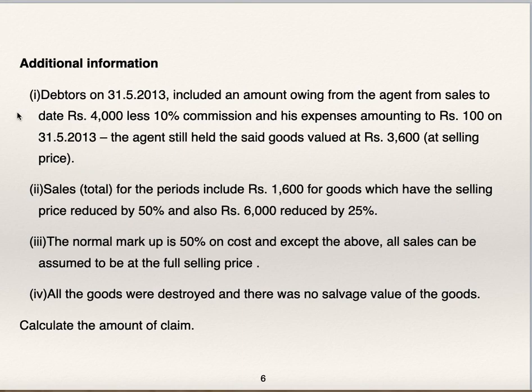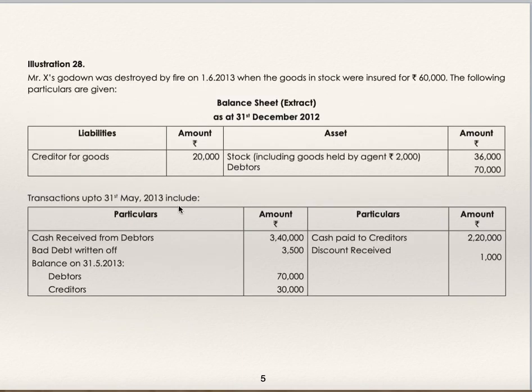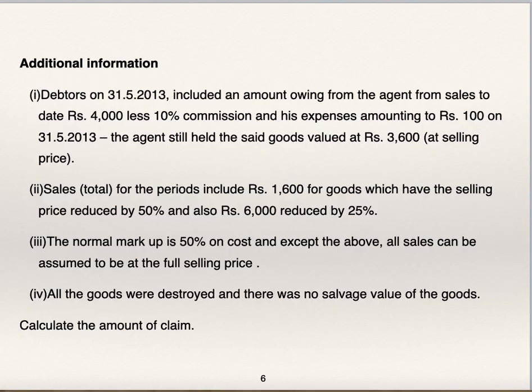So just now we have seen balances as on 31st May 13. The debtors balance is given as 70,000, which includes the amount owing from the agent. The agent has sold goods worth rupees 4,000. His commission is 10% and his expenses are 100.